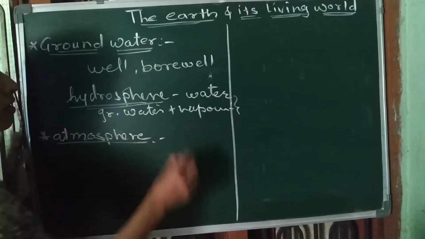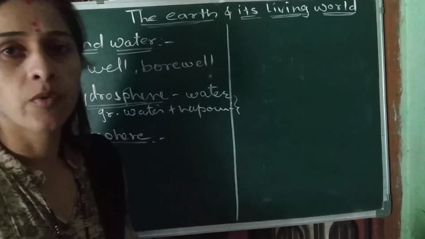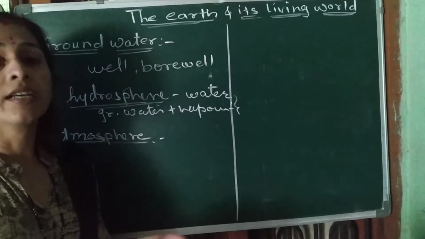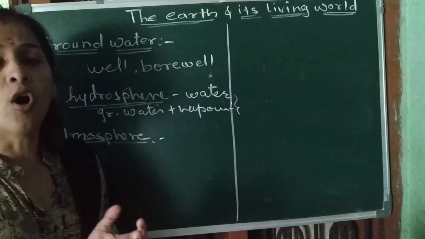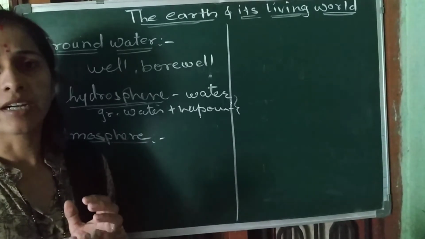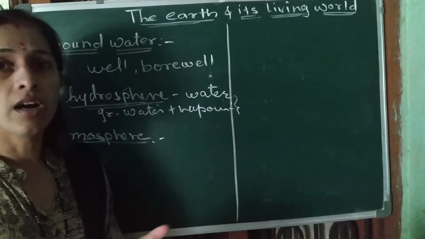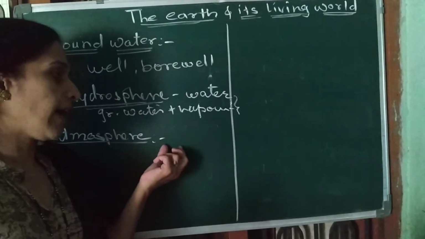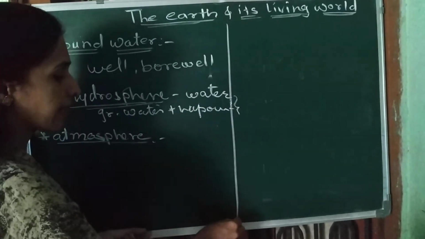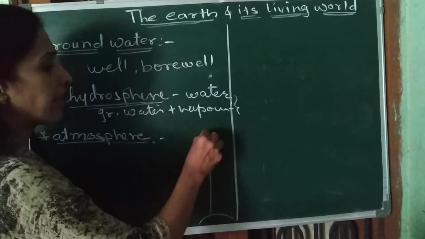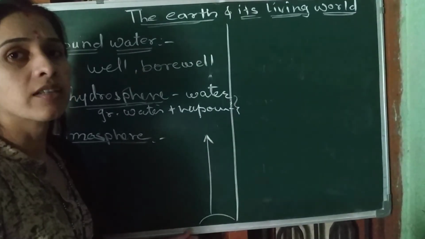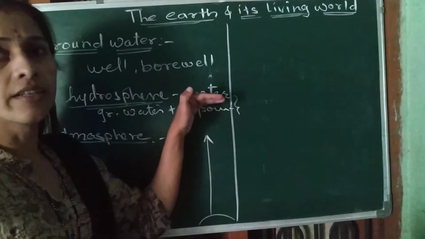We also learned in previous years what the atmosphere is. The atmosphere is the envelope of air around the earth. That is called the atmosphere. Suppose here is our earth. As we go higher from the earth, the density of the layers decreases.